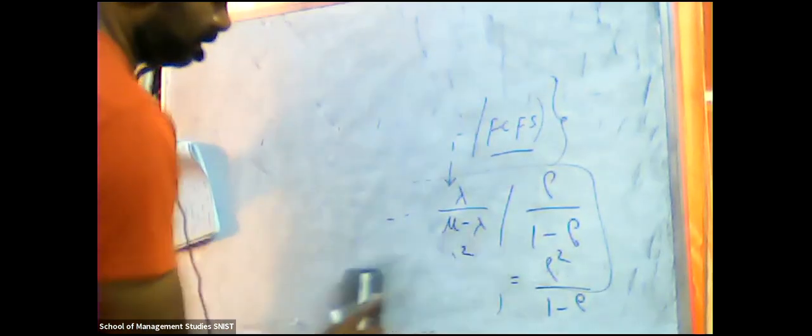Now the average waiting time for a customer, W, which is represented with W. Fine.